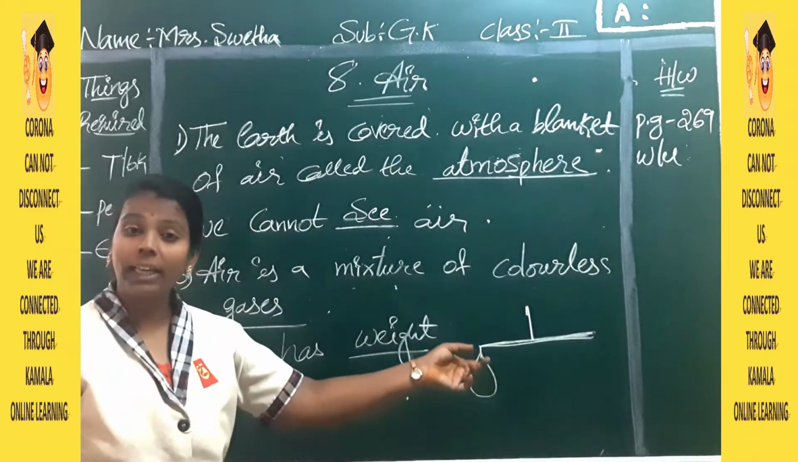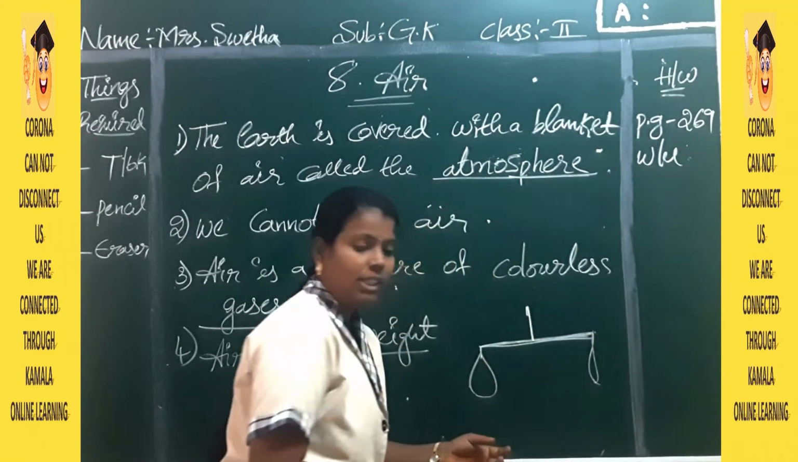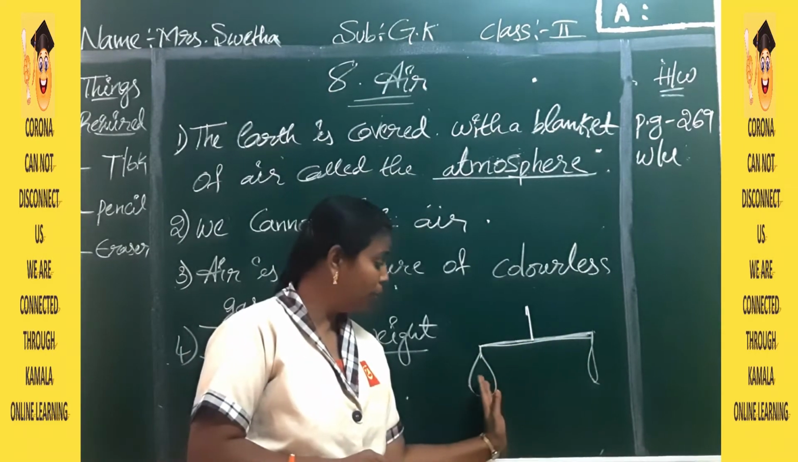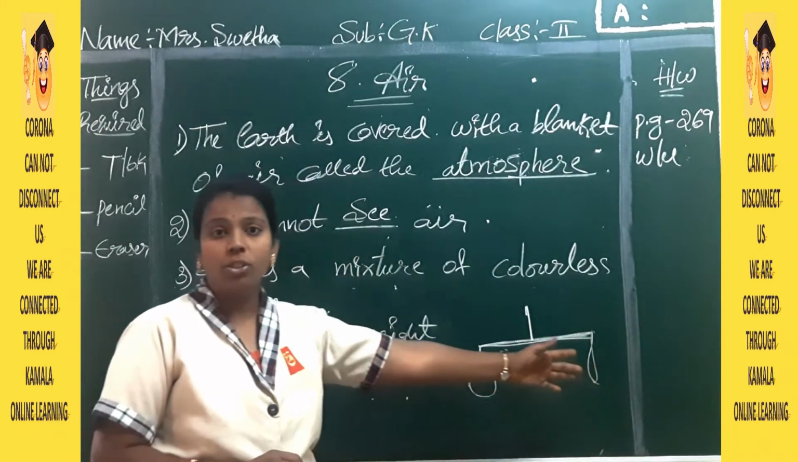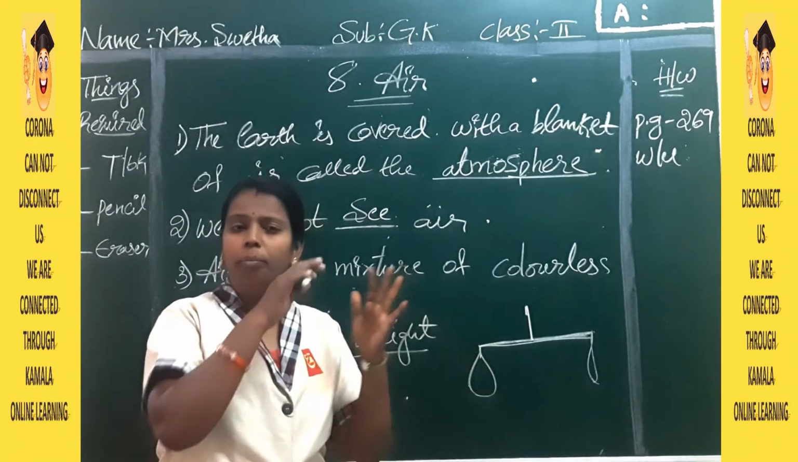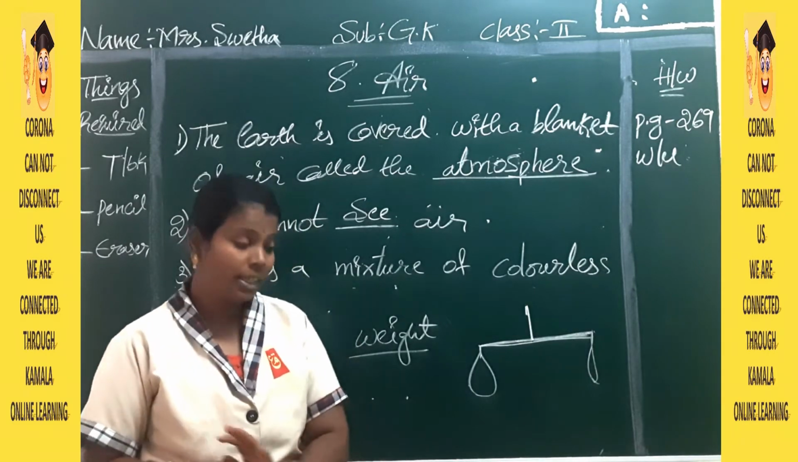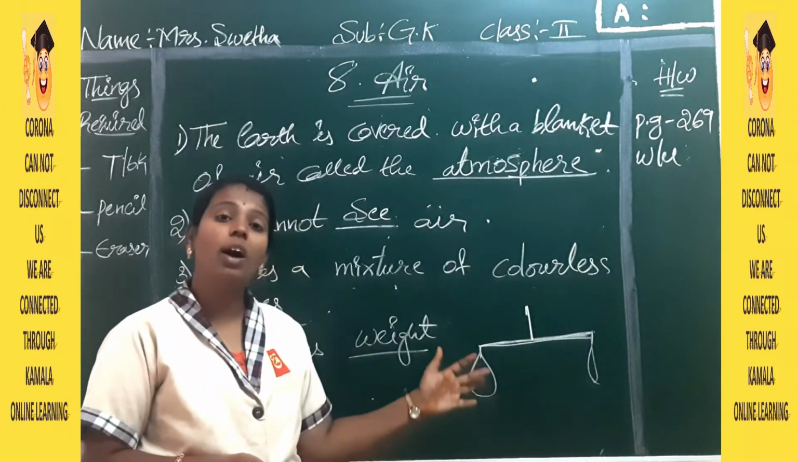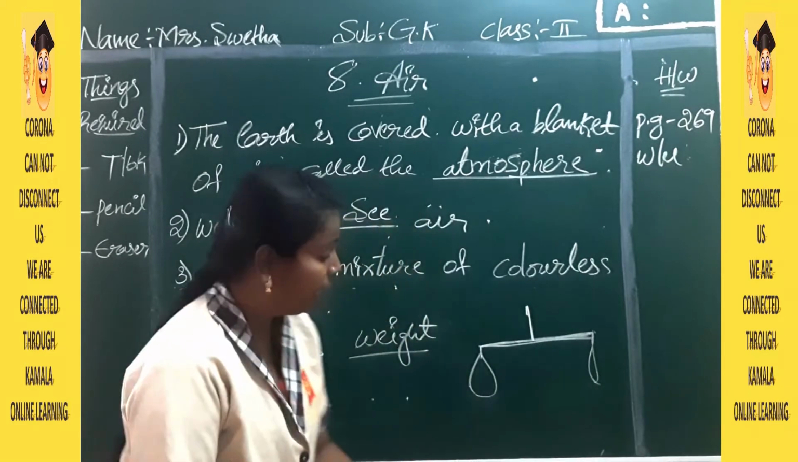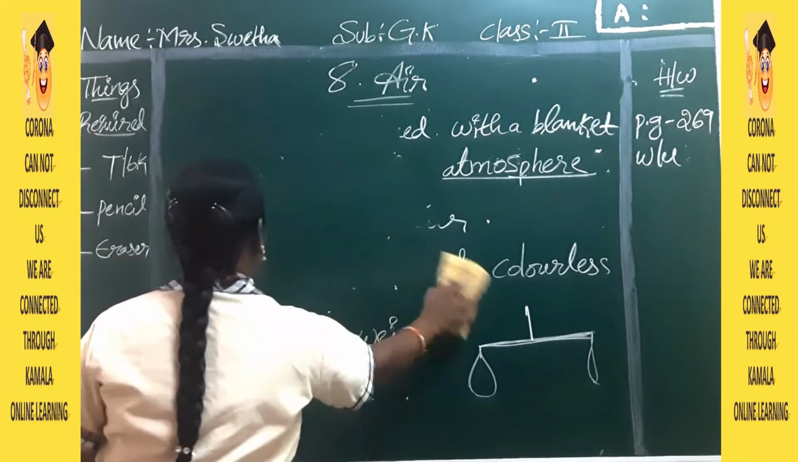To one side you tie a blown balloon, and to the other side you tie a balloon which is not filled with air. If you hold the stick like a common balance, the stick will bend to the side where the balloon is filled with air. That shows that air also has weight. So air is colorless, smellless, not visible, but it has weight.